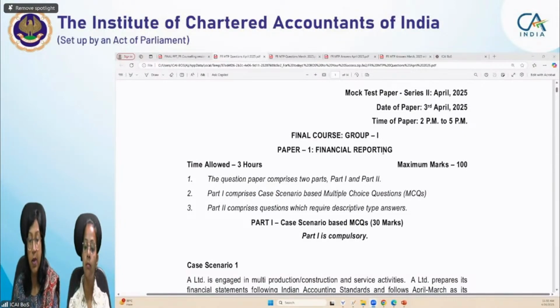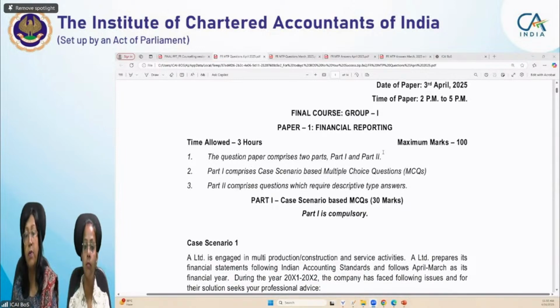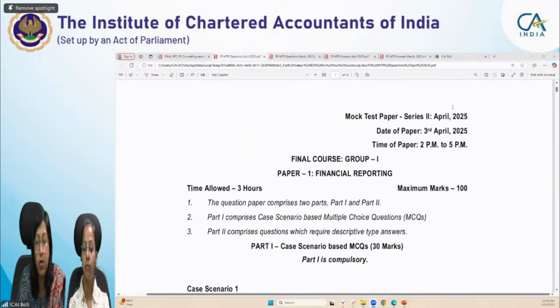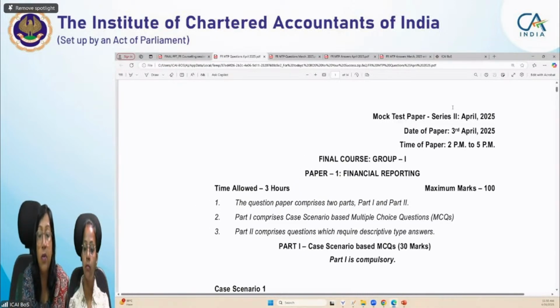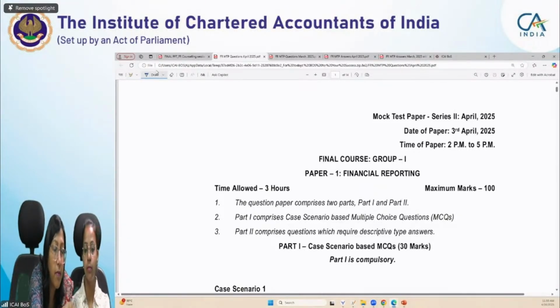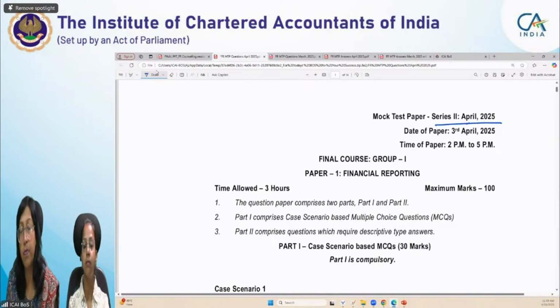In the second mock test paper, series 2, for your April 2025 examination, we are covering the case scenarios. The purpose of discussing the case scenario is that you should understand how to attempt case scenario questions, because earlier we did not have this type of question in the examination.